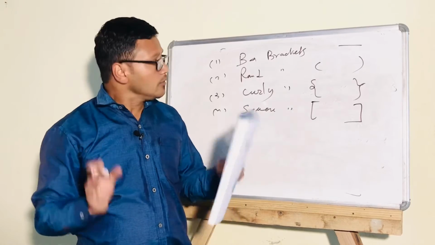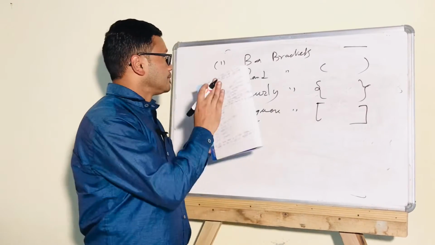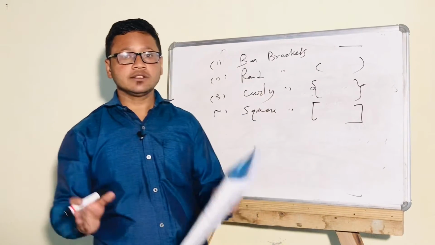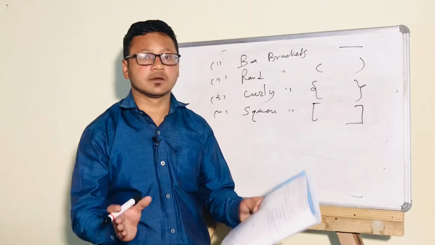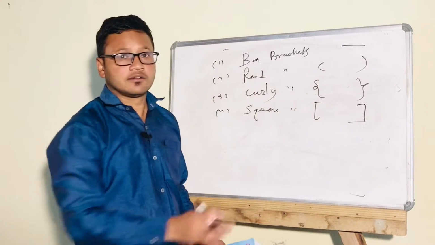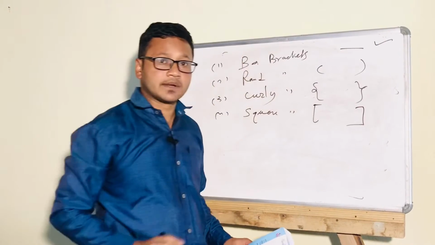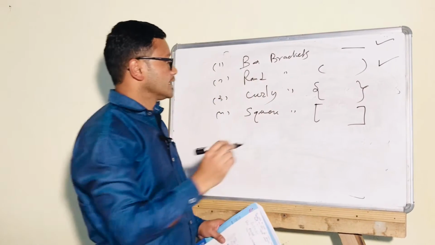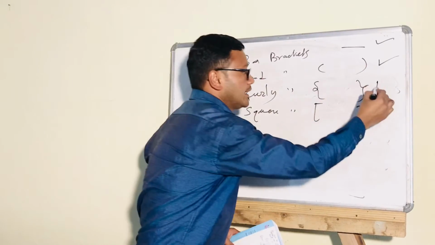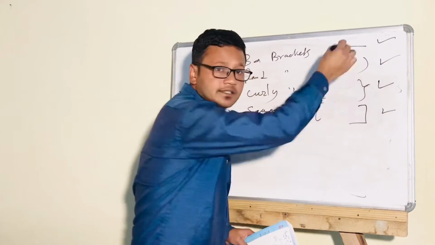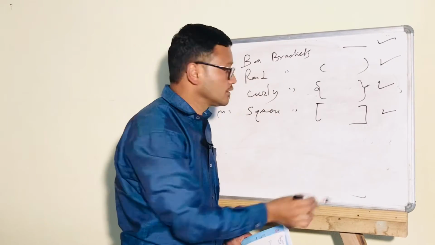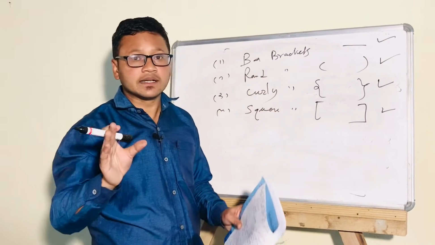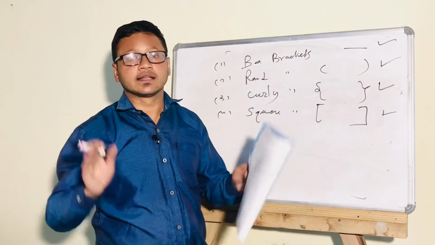Always while solving these BODMAS questions, we need to follow the rule. We need to remove the brackets following the order. First bar, not the big bracket, then the round or small bracket, then the curly bracket, then lastly the big bracket. This is the order: first, second, third, fourth. Actually we have to follow the rule only, like DMAS, division, multiplication, addition and subtraction.